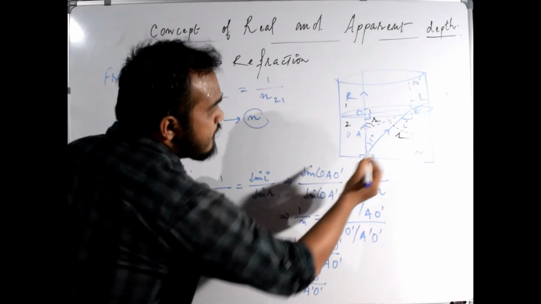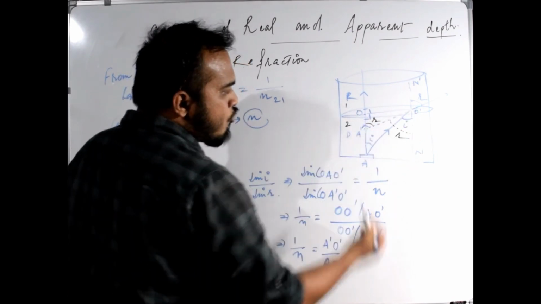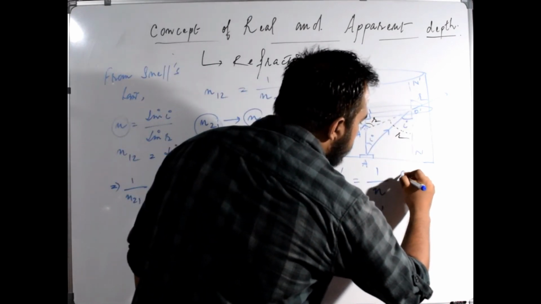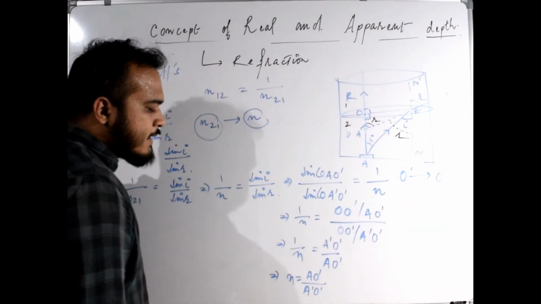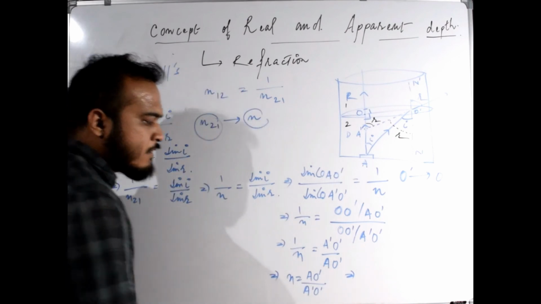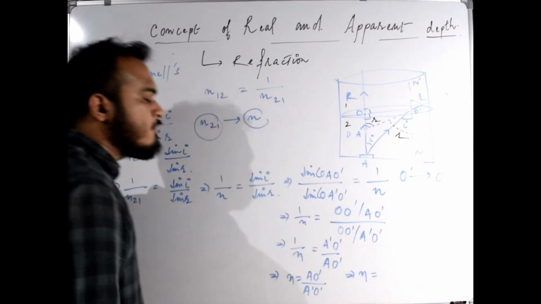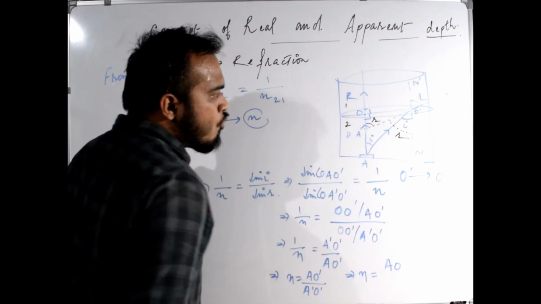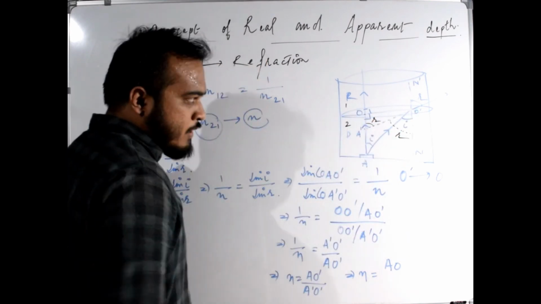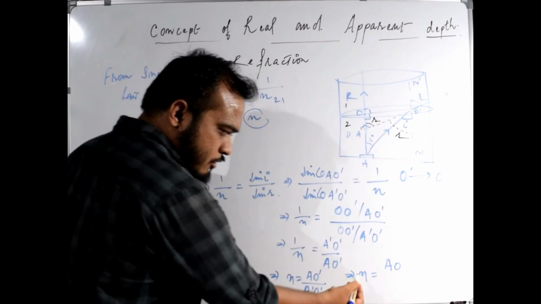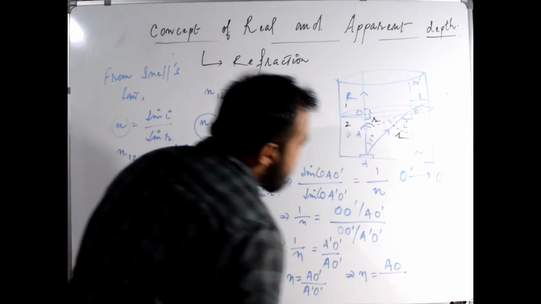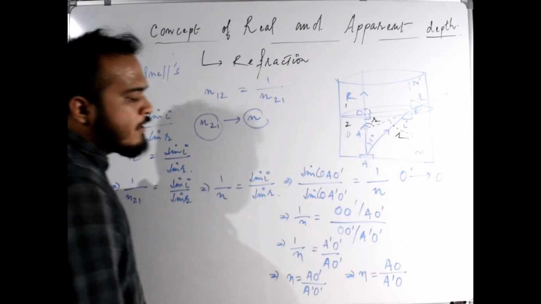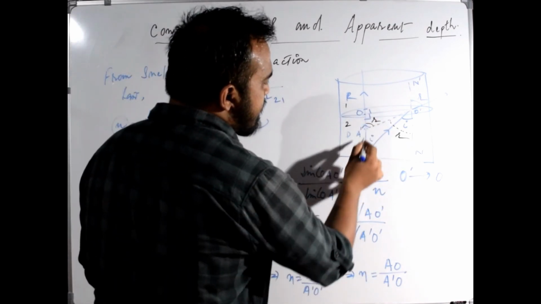Now if the O dash point moves to the O point, that is, if O dash point tends to O point, in that case O dash will overlap over O. We can write the refractive index n is equal to AO divided by A dash O.